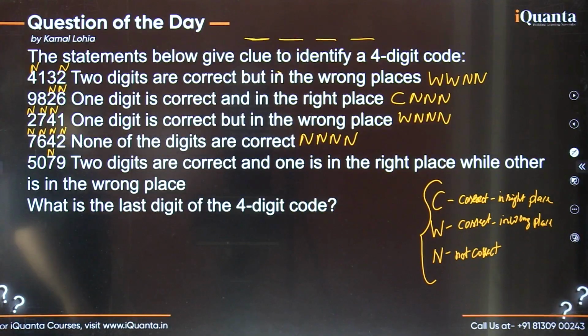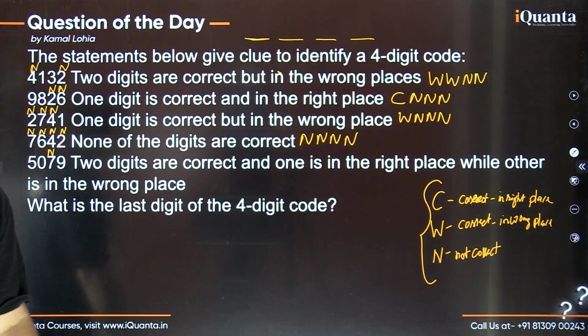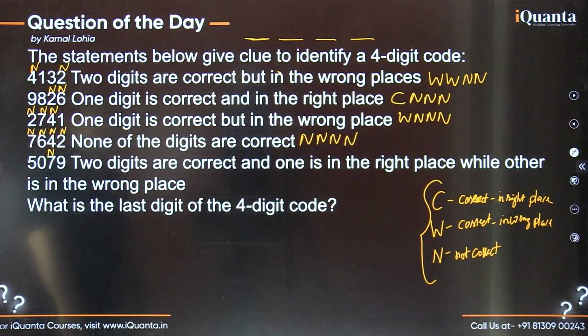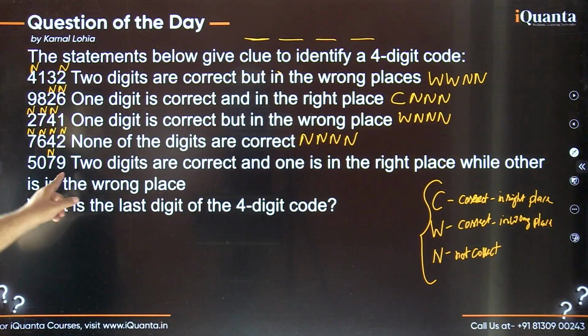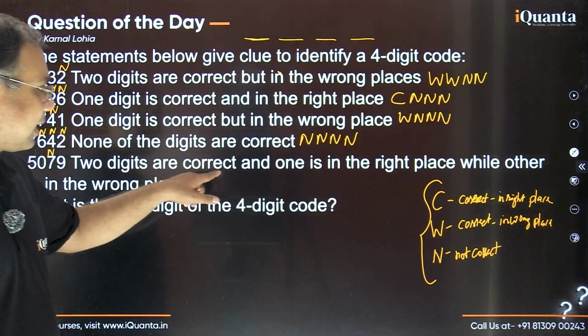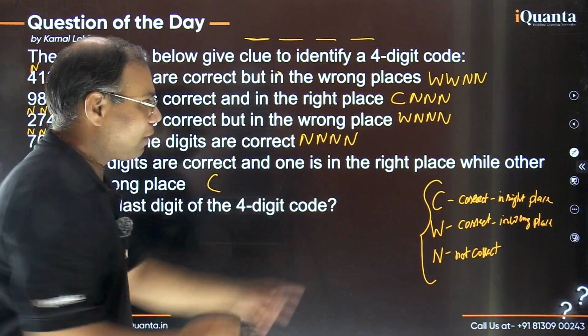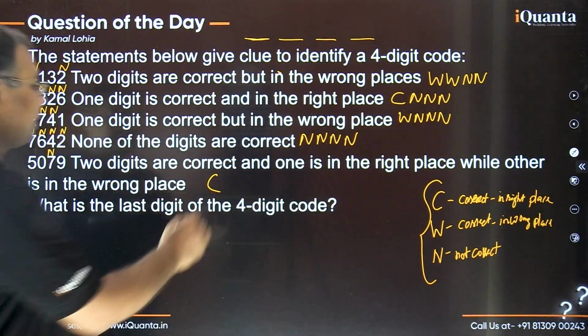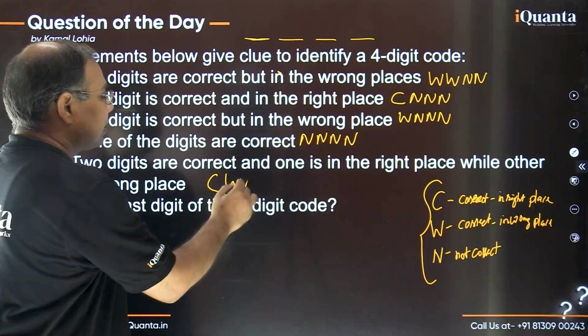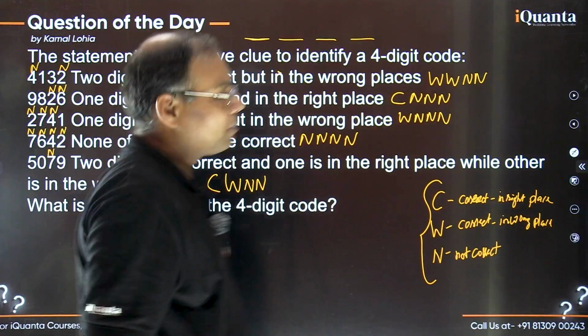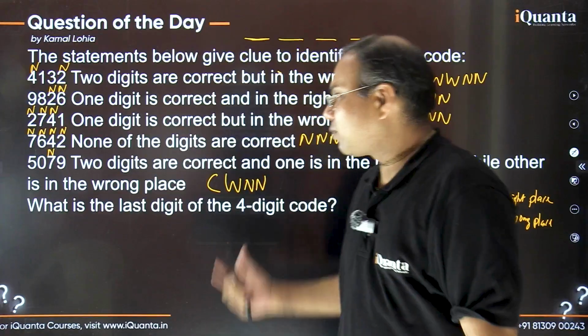So we have been able to identify many of the digits now, right? Let's read this last part also, the last clue. So 2 digits are correct. One is in the right place, that is C, while the other is in the wrong place, that is W. And what about the remaining 2 digits? They are NN, right? So this is a remark for this last clue.